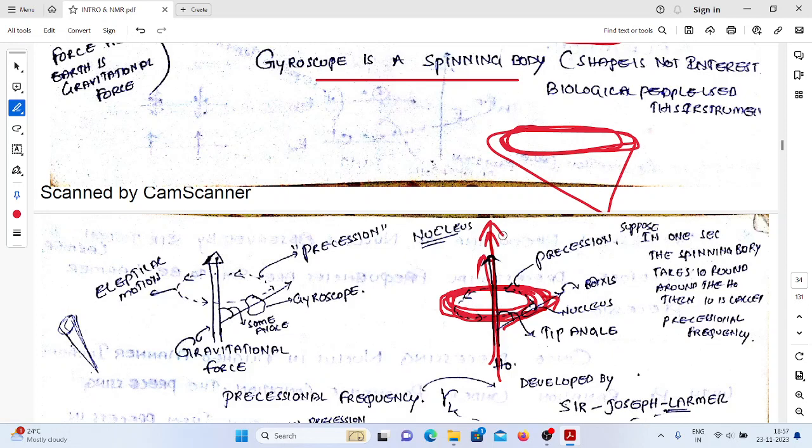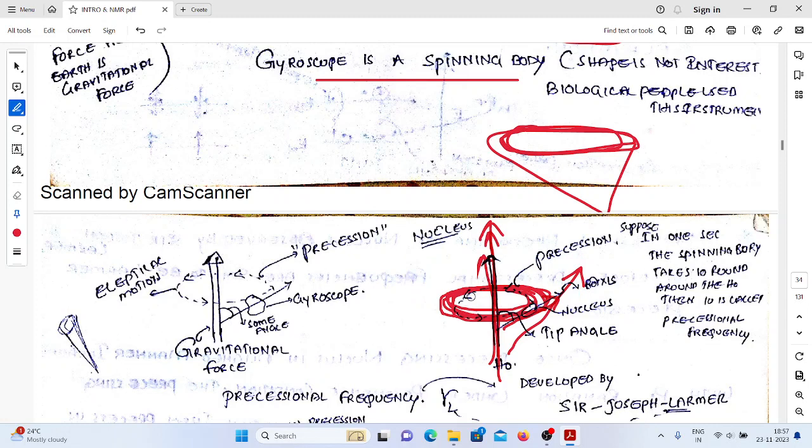So the situation is, we have a nucleus. The nucleus is placed in the external magnetic field. Then the nucleus takes a parallel direction with the external magnetic field and rotates by taking an elliptical path around the external magnetic field. This phenomenon is commonly called precession. What is the name? Precession phenomenon we are observing.